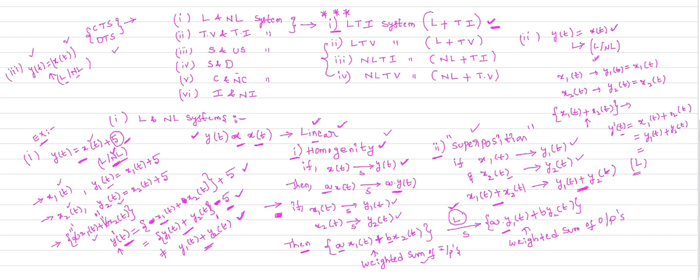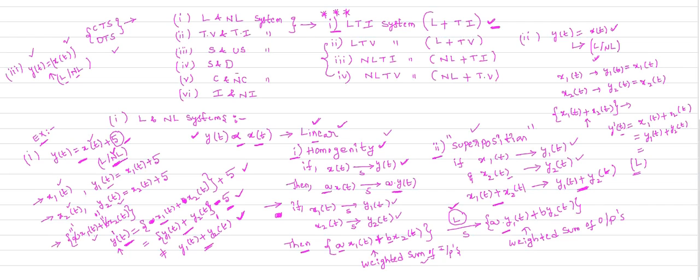To check whether the given system is a linear system, you apply the two inputs individually, and finally you apply the weighted sum of inputs, calculate the output, and observe the output. If I get the output as the weighted sum of outputs, definitely that system is a linear system. Otherwise the system is a non-linear system.